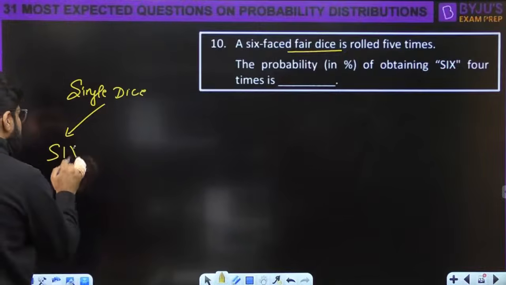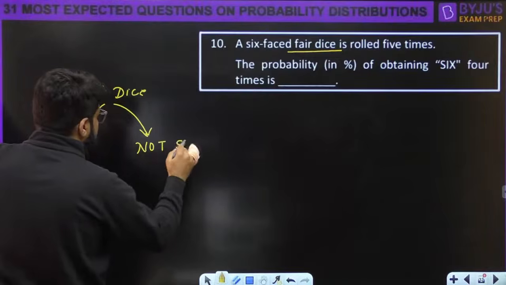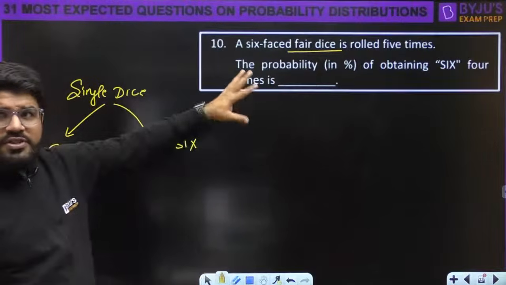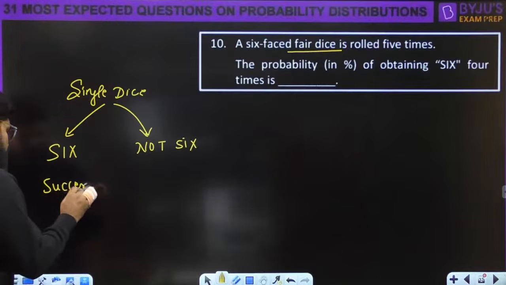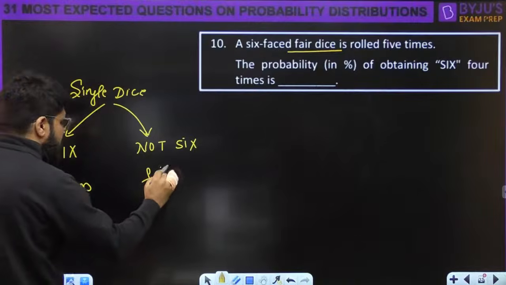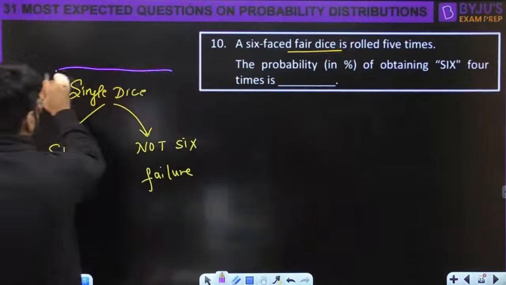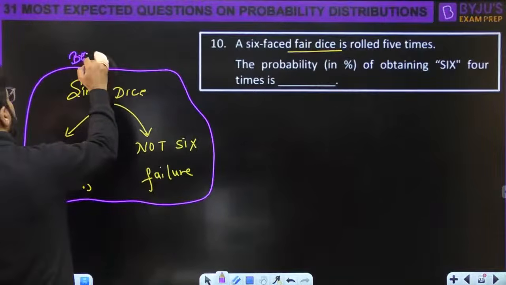You may get a 6 or you may get not 6. 6 आएगा या नहीं आएगा? You want a 6 four times. You want 6s, so this is a success for you. If you don't get a 6, that will be a failure for you, right? So what is this, dear? A single trial. This is a Bernoulli trial here.